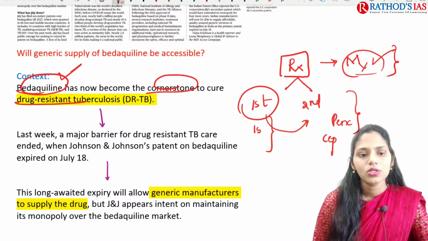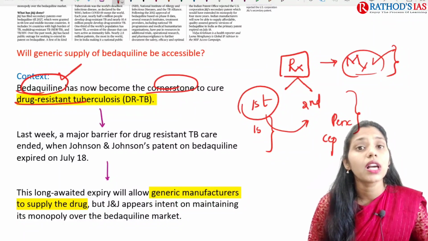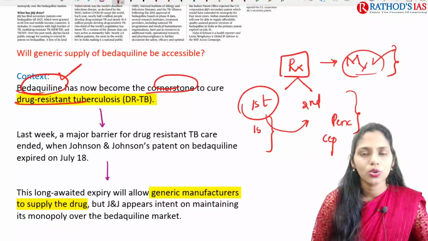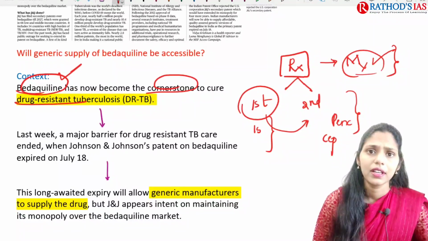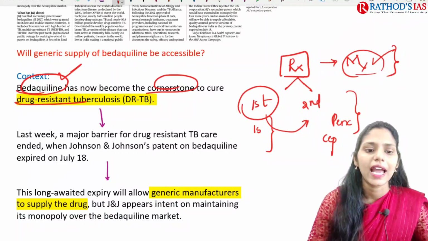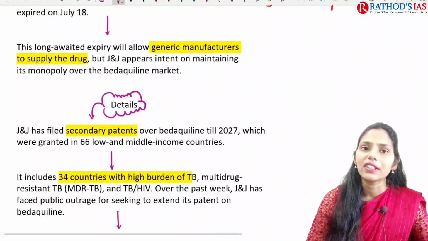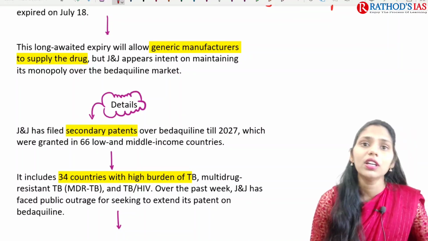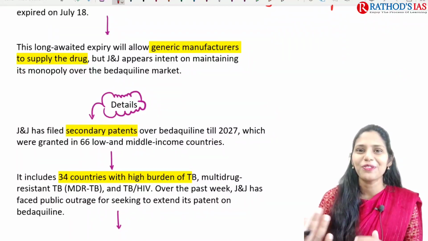So what happened? Last week Johnson & Johnson, the pharmaceutical company which produces this bedaquiline, is going to apply for extending of the patent, because it expired on July 18th. So this is the long awaited expiry. Many pharmaceutical companies are looking for when this patent will expire, because they will go for production